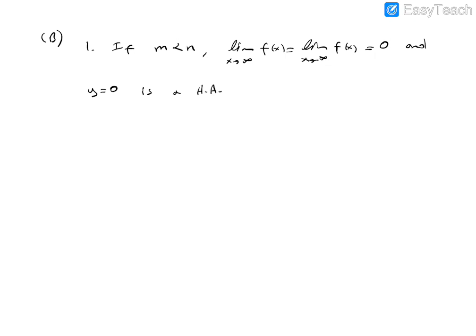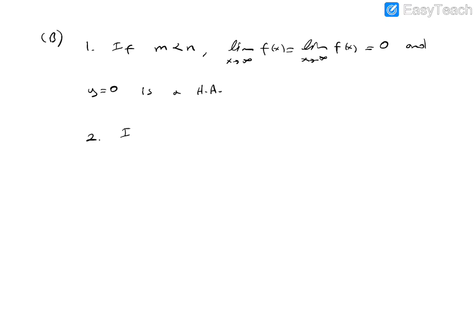First case is if m is less than n, the degree of the numerator is less than the degree of the denominator. So in this case, the limit when x goes to infinity of f of x equals the limit of the function f of x as x goes to minus infinity. These equal 0. And this implies y equals 0 is a horizontal asymptote.